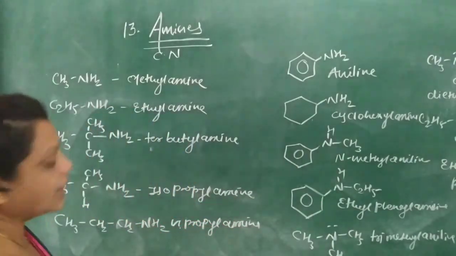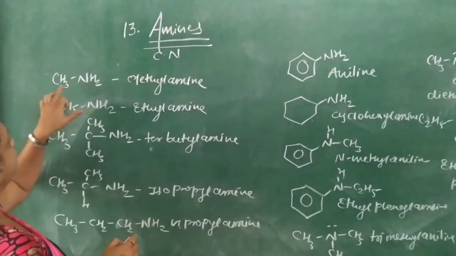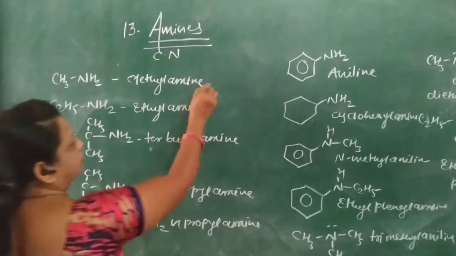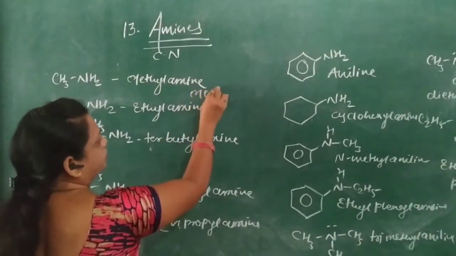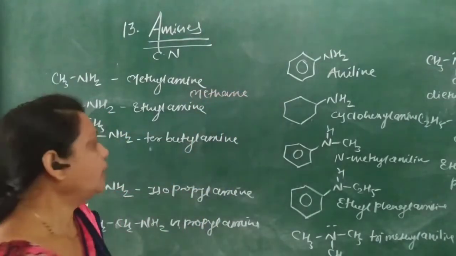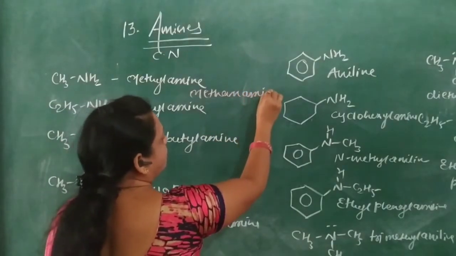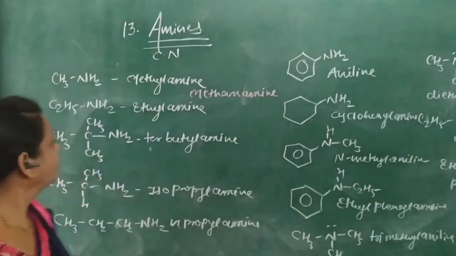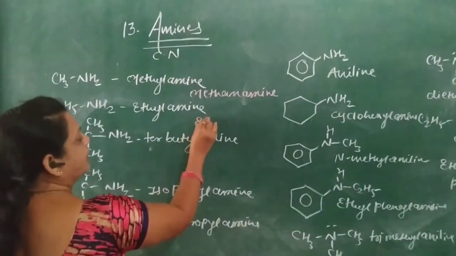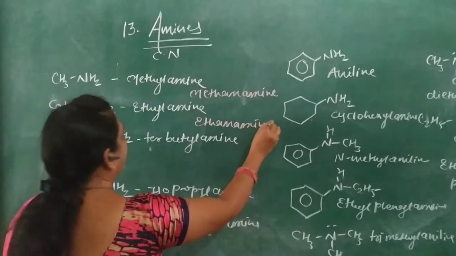Now start with IUPAC name. IUPAC name of this, here methane. Okay, and according to the rule, here E is replaced by amine, so it is methanamine. This is ethanamine.